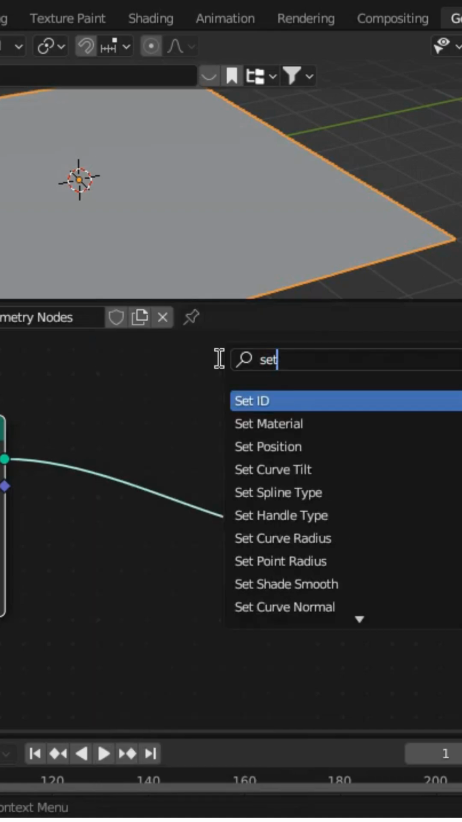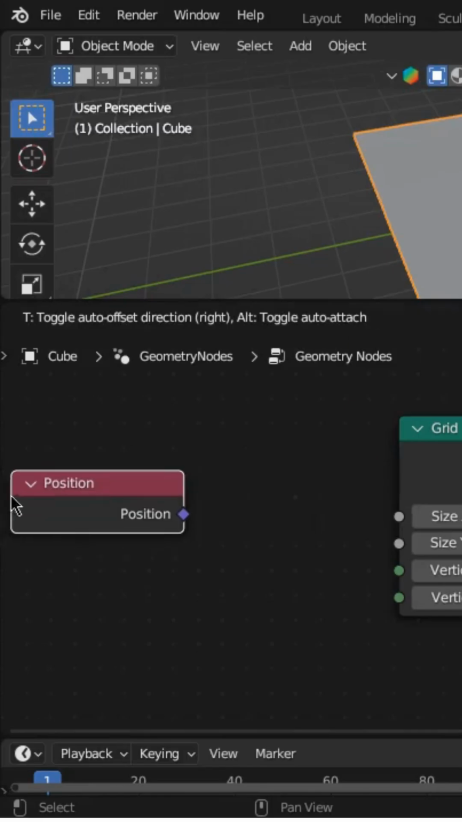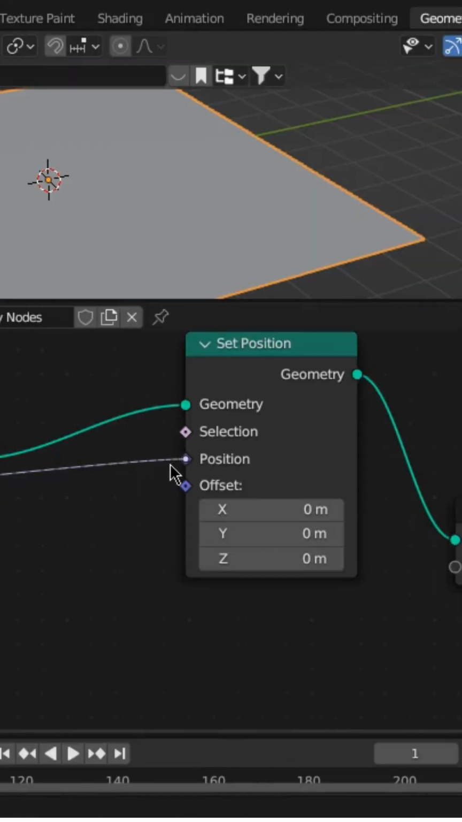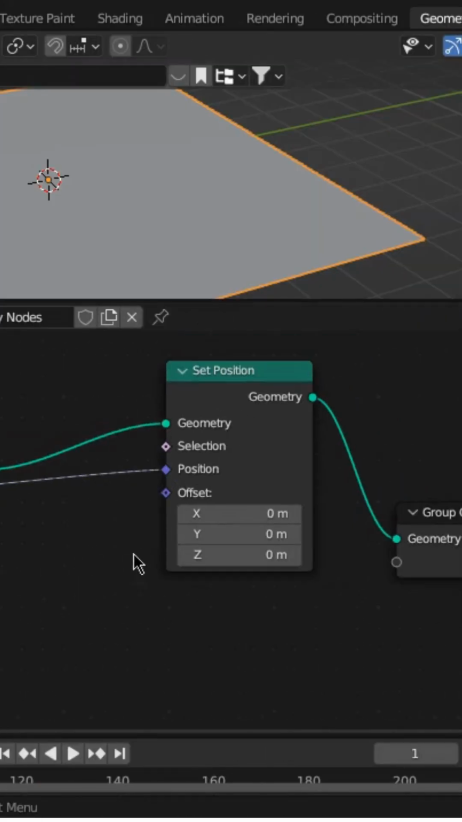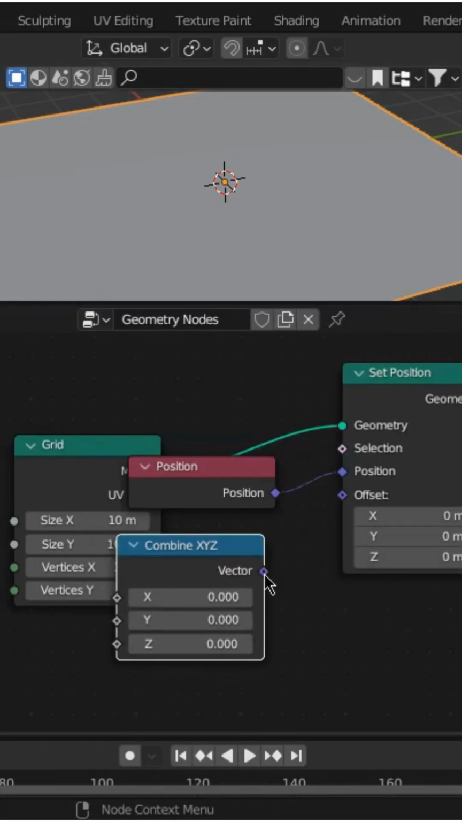Now search for Set Position node and connect a position node into the position parameter. Then search for Combine XYZ node and connect it into the offset.